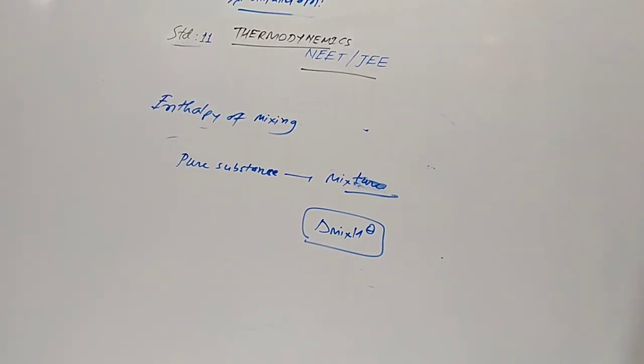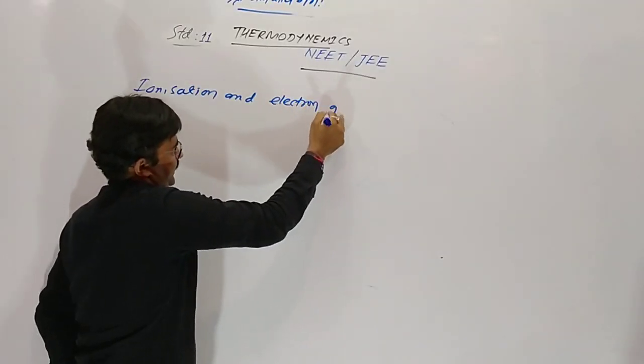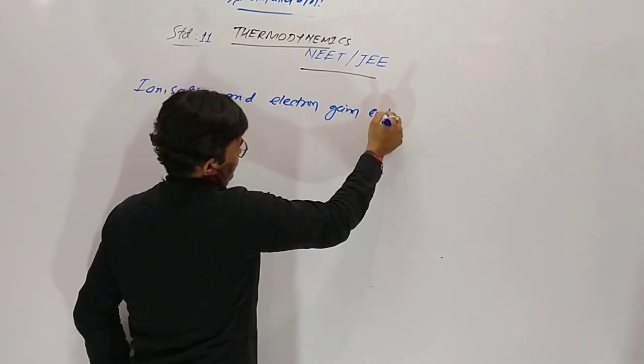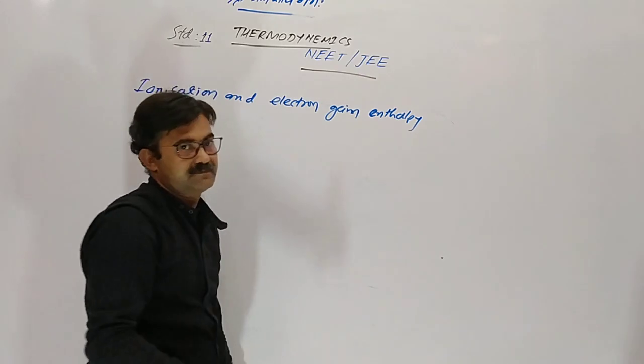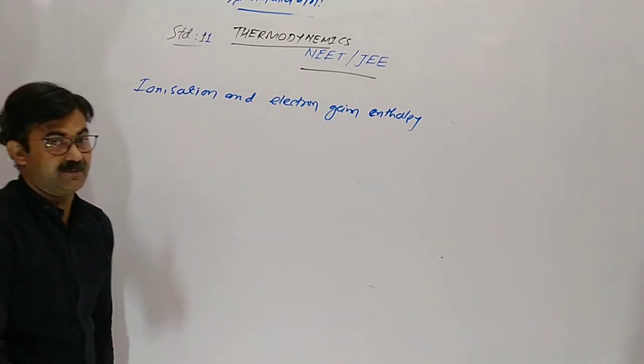Understood? Now, ionization enthalpy and electron gain enthalpy are defined at absolute zero.